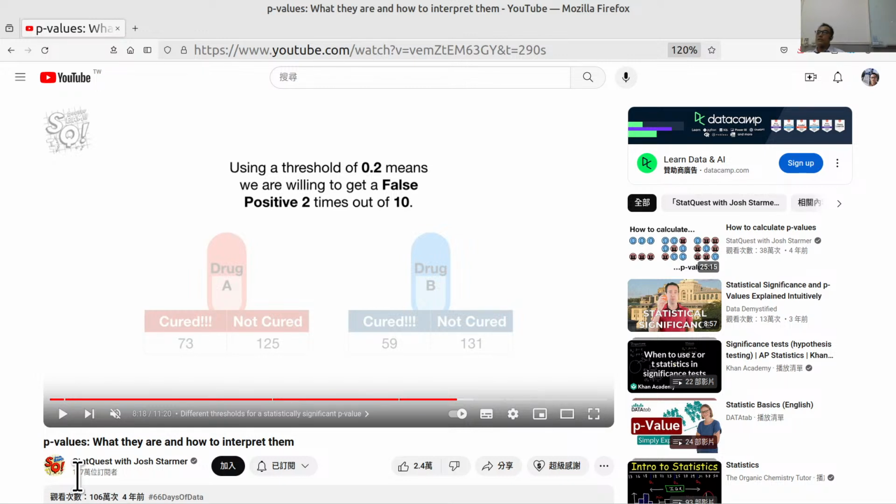Generally, as I know, 0.05 is the common threshold, the common criteria for setting the experiments, and the next label is 0.01, and the next label is 0.005.